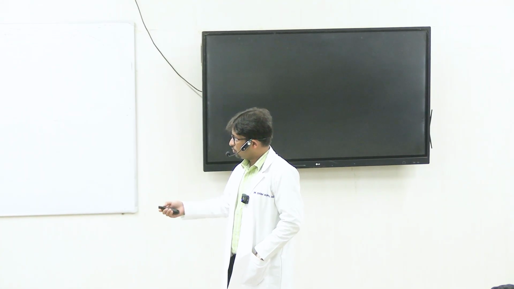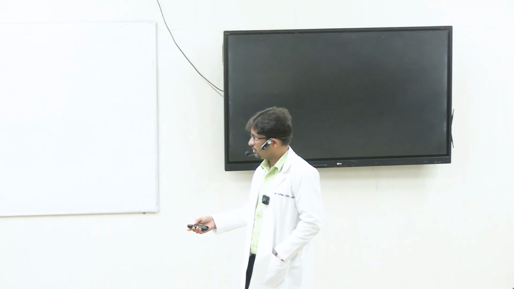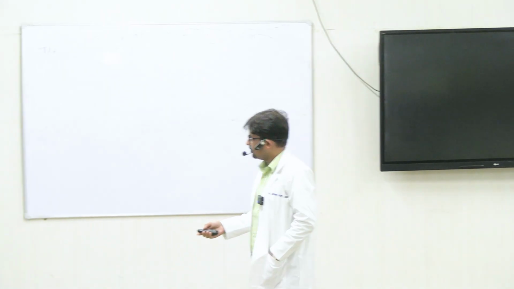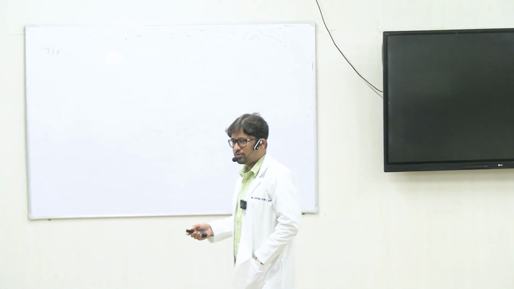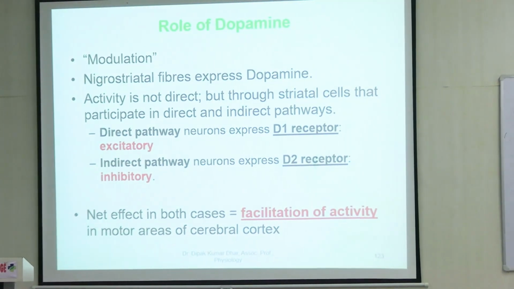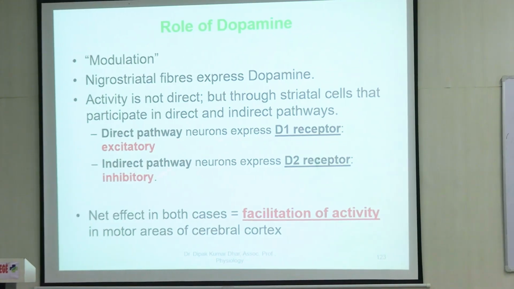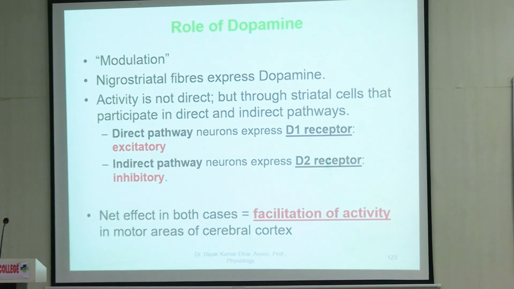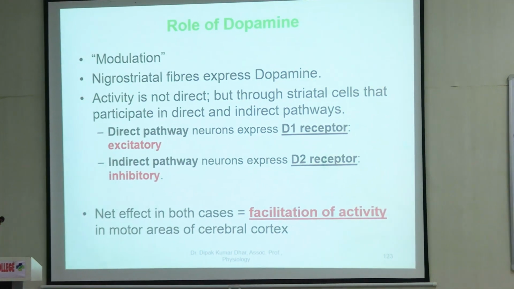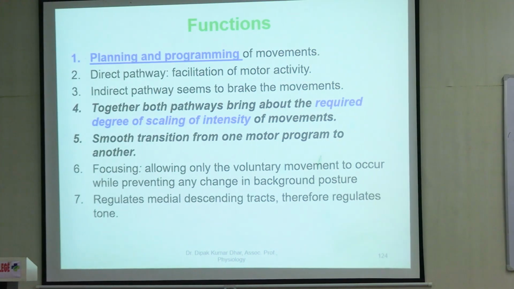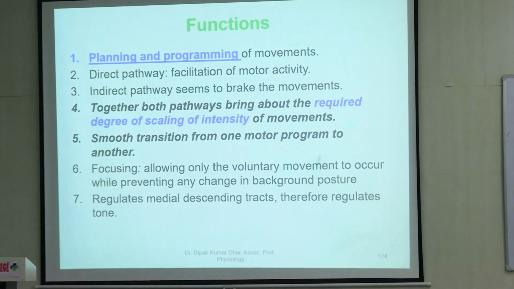We have also talked about the different intricacies of the direct and the indirect pathway. About dopamine also, we have seen that dopamine acts on the direct pathway through the D1 receptor, enhancing its excitatory effect, and it acts on the indirect pathway through the D2 receptor, inhibiting the indirect pathway. So the net effect of dopamine is facilitation of activity. So we have seen the different functions of basal ganglia.